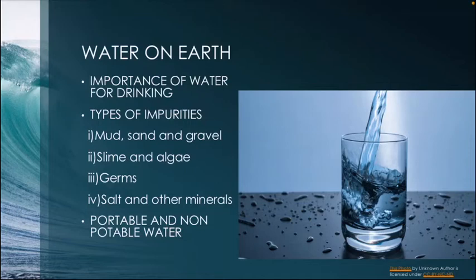The next process is called decantation. After sedimentation, you can see two layers. The one at the bottom is impure, and the clear water is on top. We can pour the water into another container and leave the impurities behind. This process of pouring water into another container is called decantation. Now can you get it, students? Yes. Then the next one is filtration.